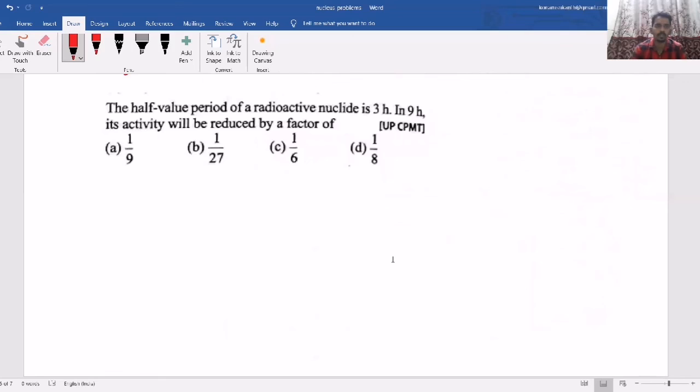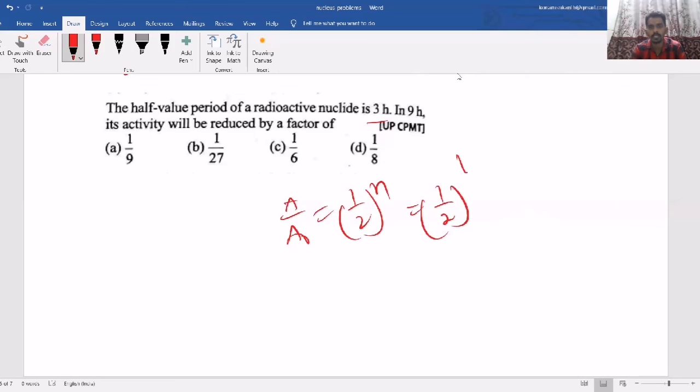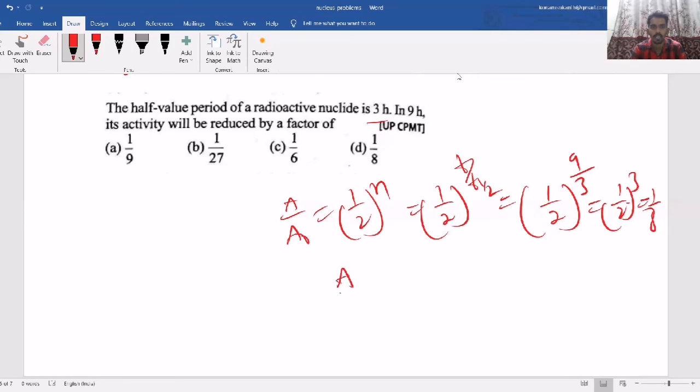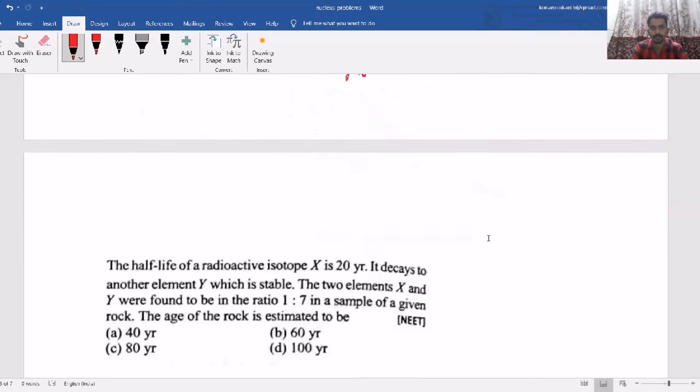Now the half-life of a radioactive substance is 3 hours. So in 9 hours its activity will be, A by A naught equal to 1 by 2 whole power n, where n is t by t half. So 1 by 2, t is 9 hours, where t half is 3. So 1 by 2 to the power 9 by 3, that is 3, that means 1 by 8. So A by A naught will become 1 by 8. So it reduces by a factor of 1 by 8.